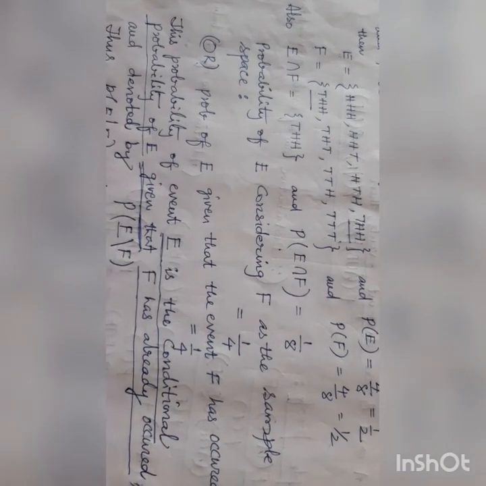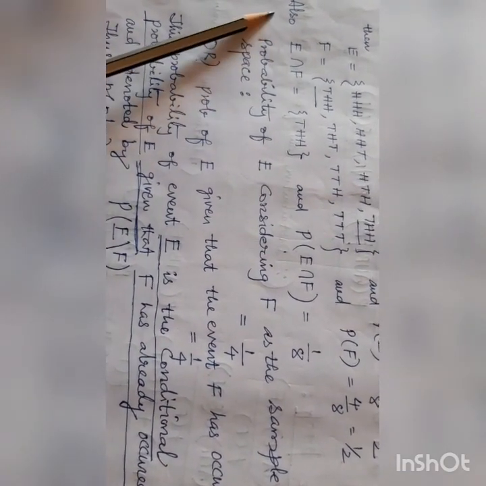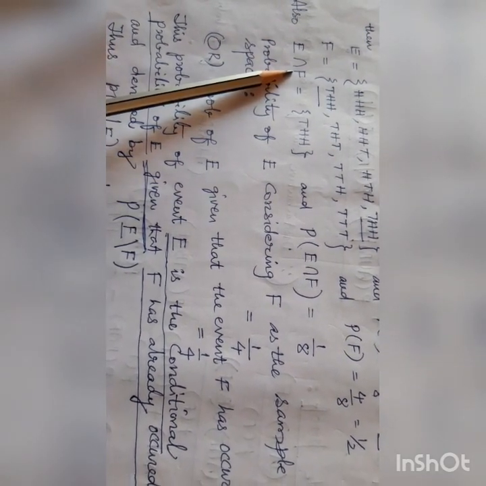Next, E intersection F. What is E intersection F?